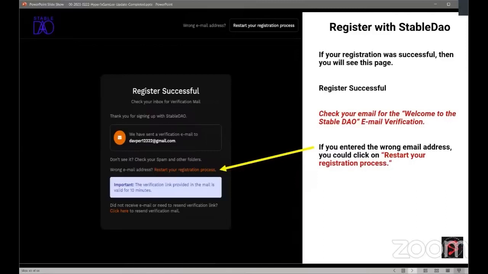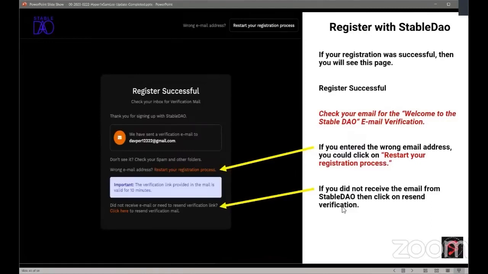If you did not receive the email from StableDAO and you know that the email is correct, then you can resend the verification email again. Also check your spam. A lot of times it'll go into your spam.